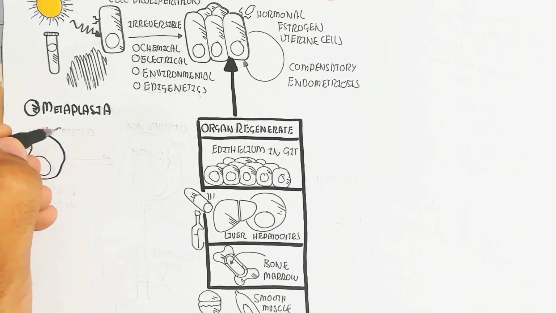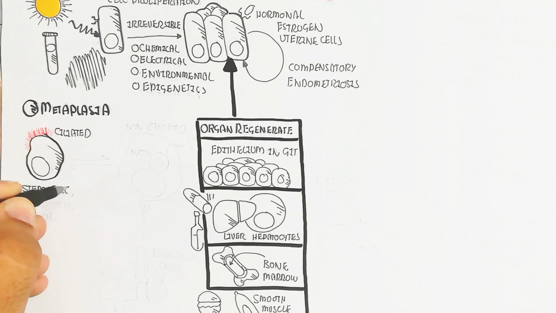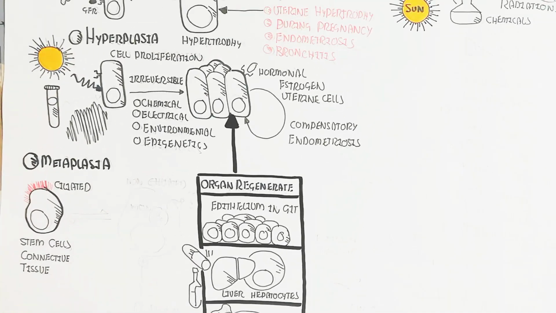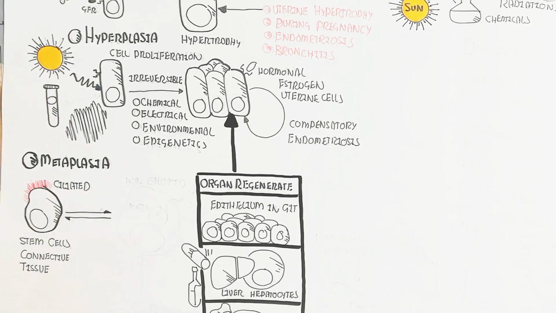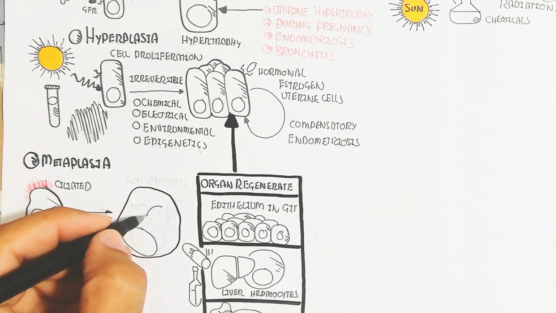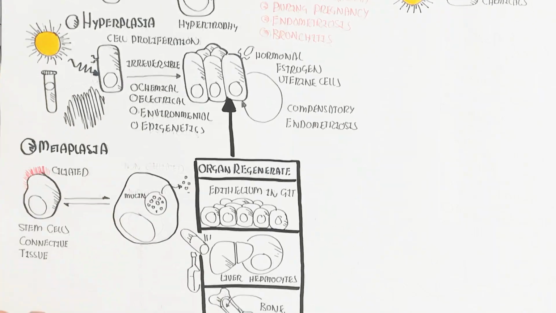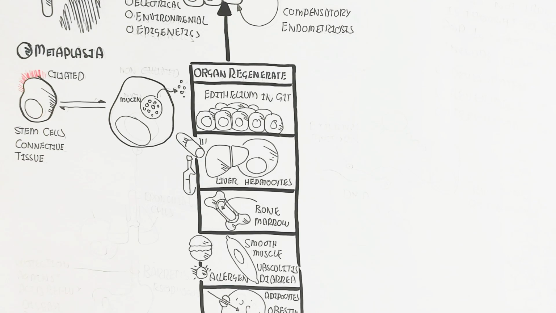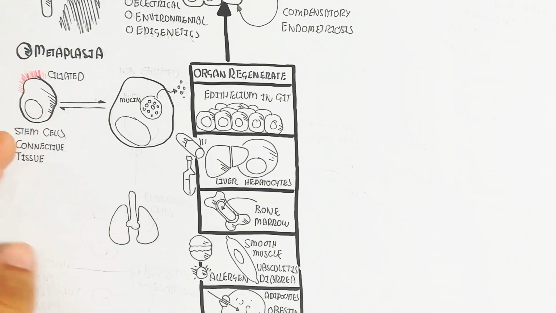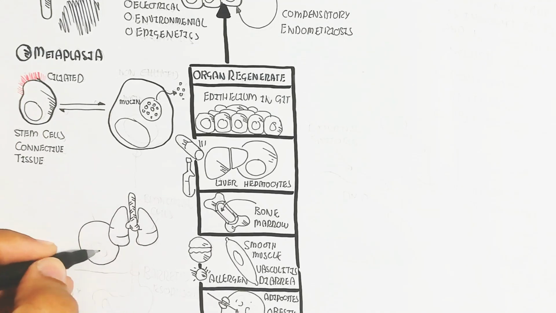Metaplasia is the change of the whole morphology of the cell. The shape of the cell will change, and it is reversible but sometimes irreversible. Stem cells in connective tissue can contain cilia, and this cilia will be removed, and mucus-producing non-ciliated cells form after proliferation to produce mucin.